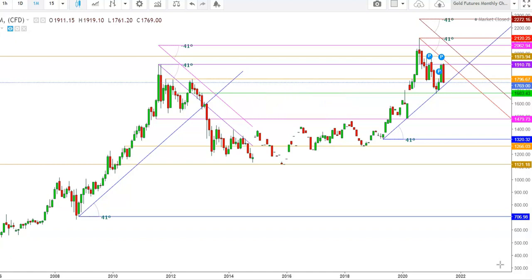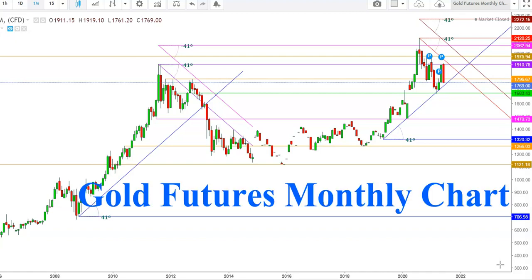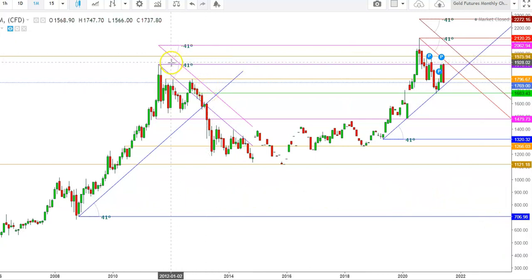So let us start the day to analyze the movements of gold futures in different time frames. So friends, here you can see a monthly chart of gold futures. Here you can see how the gold futures behaved during the year 2011 when it tested a high during August 2011 at the levels of $1912, from where the gold futures remained under heavy bearish pressure when it tested a low at the levels of $1139 during the month of November 2014.